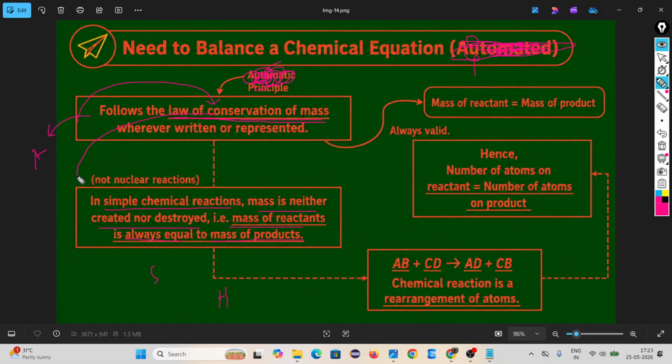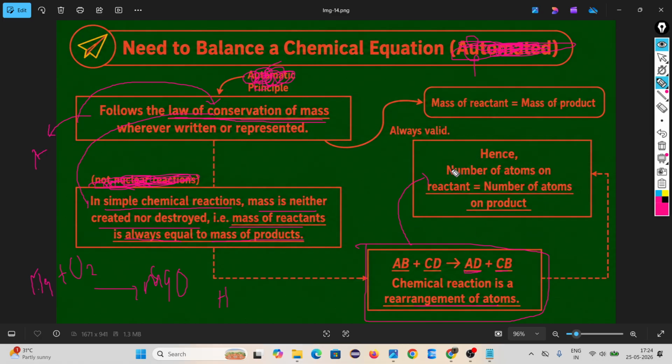Sir, what do you mean by the law of conservation of mass? In a simple chemical reaction, not a nuclear reaction, mass is neither created nor destroyed. Suppose there is a chemical reaction, AB plus CD, happening. Only rearrangement is happening. A chemical reaction is a rearrangement of atoms. Suppose Mg plus O2, only rearrangement will occur. That means the number of atoms on the reactant side should equal the number of atoms on the product side.